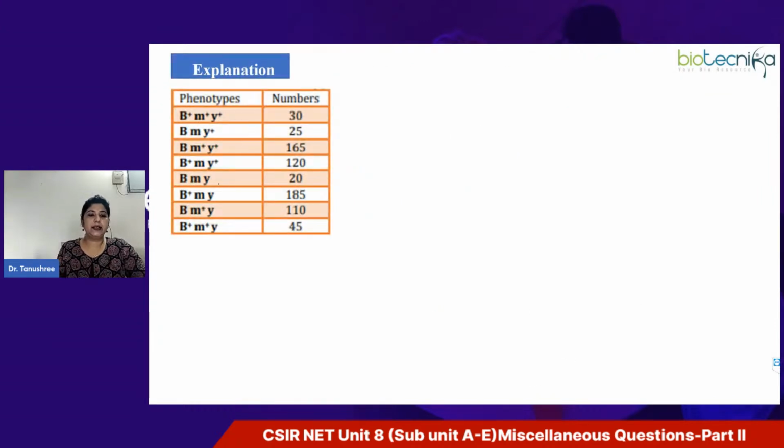From the data table, as I mentioned in the previous slide, the most common ones will be the parental. Definitely here you can see the most common ones are 165 and 185. That means these are the parental combination. And the least number you can see here is 20, right? So that means this must be the double crossover. So let's say I take this parental combination and this double crossover.